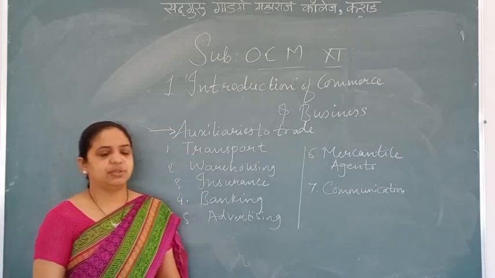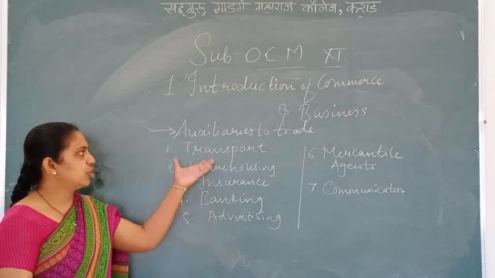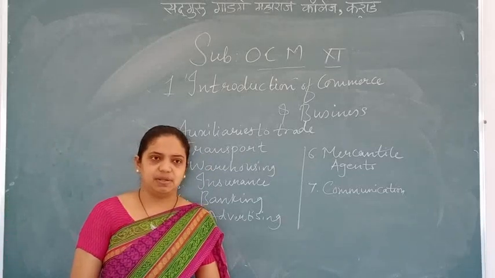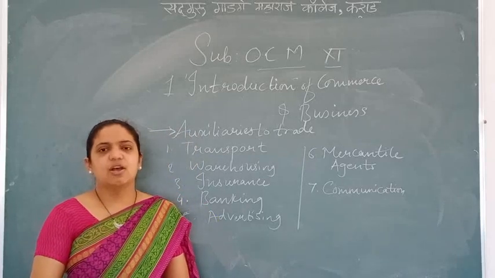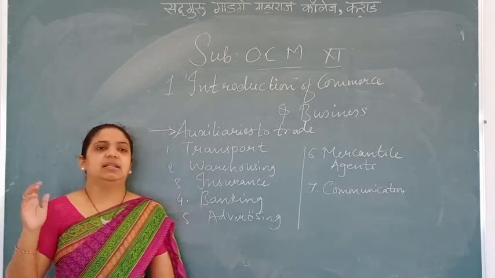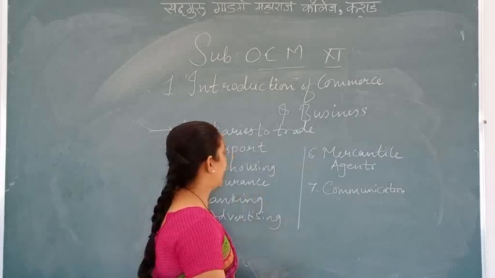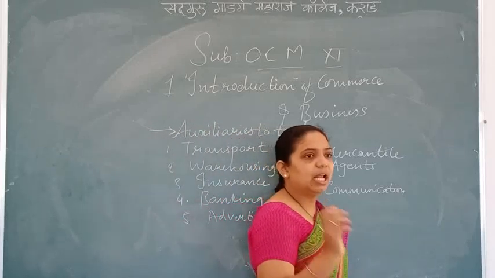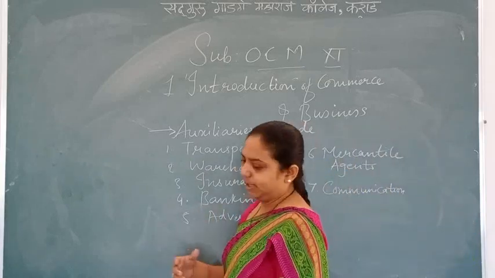Up till here I have taught you in the last lecture, and the next part, which is the last part of the chapter, auxiliaries to trade, I am going to teach you today, and I will end the chapter. Okay, auxiliaries to trade always help the businessman for the smooth functioning of the business. Various types of businesses are there. Auxiliaries to trade, like banking, warehousing, insurance, are helping. Why? They are helping the businessman to do the business in a very good, proper way.